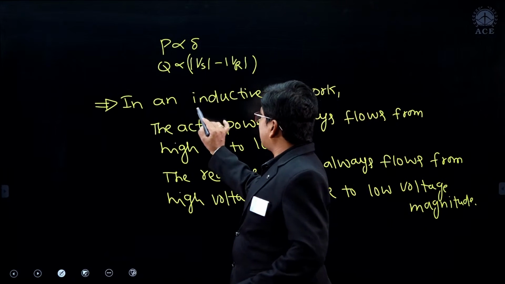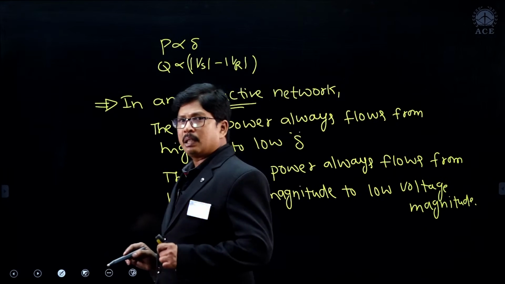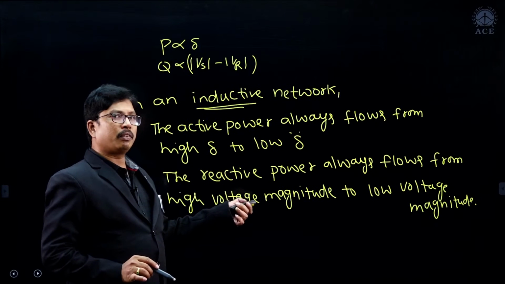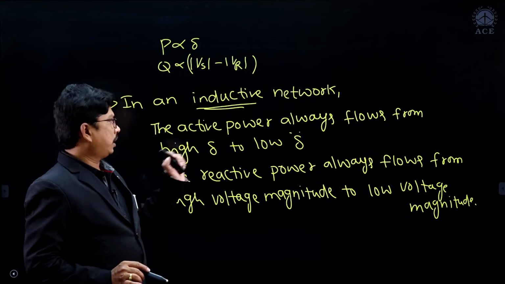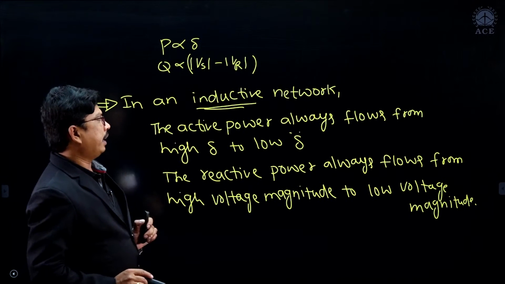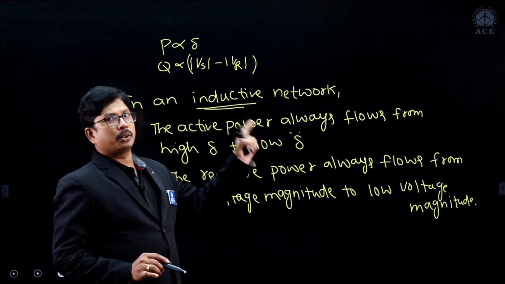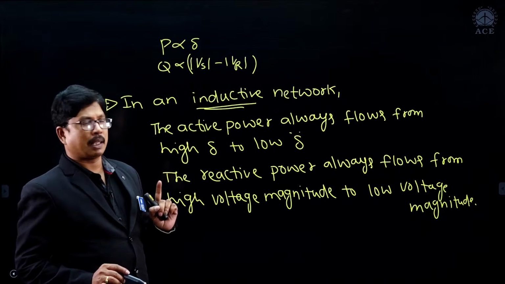So, all these are true only in the inductive network. Suppose the network is capacitive, the reverse things will happen. Means the active power flows from low delta to high delta in a capacitive network, and reactive power flows from low voltage magnitude to high voltage magnitude in a capacitive network.